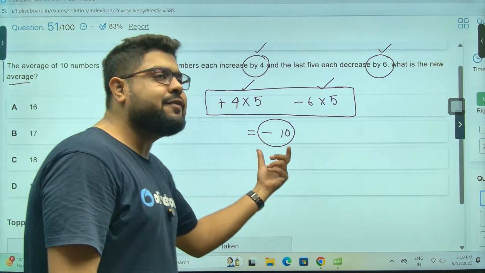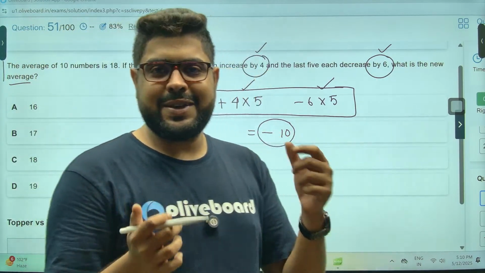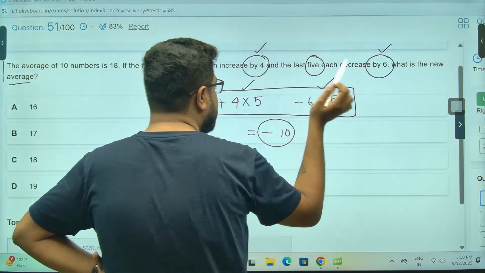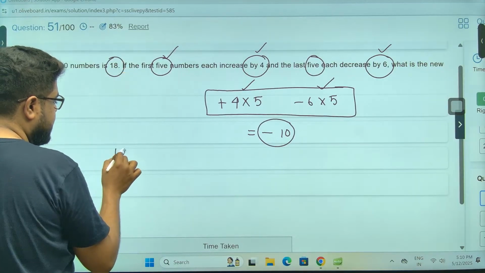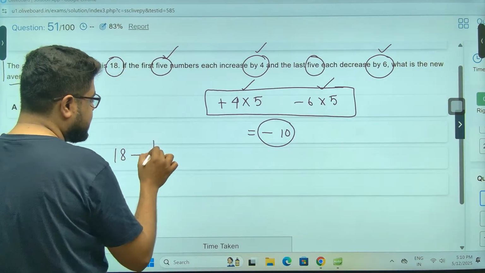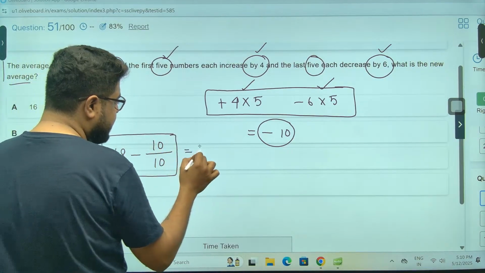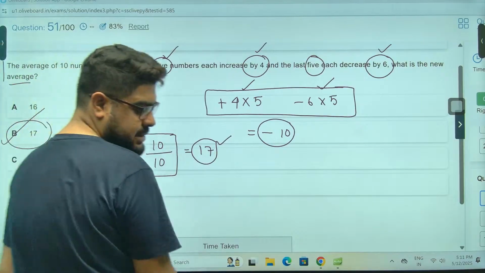Whatever deviation is there gets distributed evenly among all the numbers. Total 10 numbers, so this deviation will be distributed among 10. Your answer will be 17, option B.